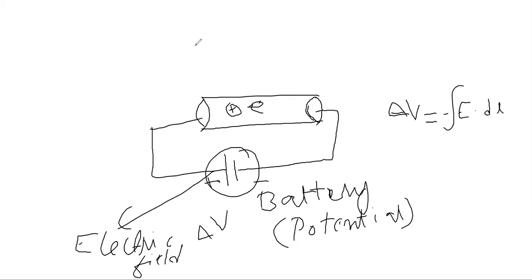So electric field will apply force on charge carriers. So electron will move in opposite to electric field. So electron will move in this direction and positive charges will move in this direction. So current is established inside the conductor. So when you connect a battery with any conductor, it means you are applying a potential difference. If you apply potential difference, you create an electric field.